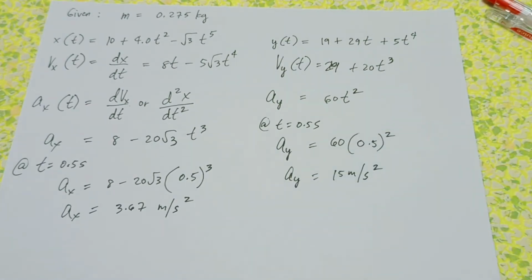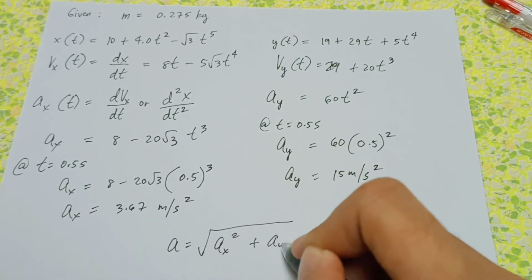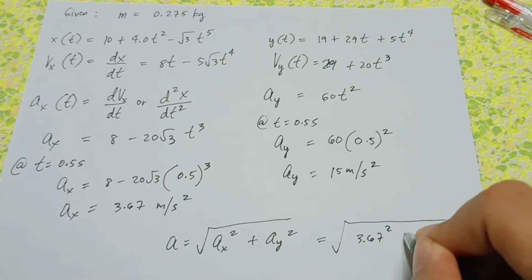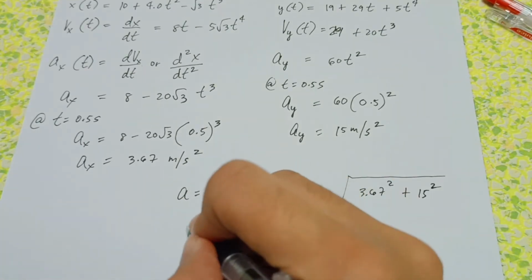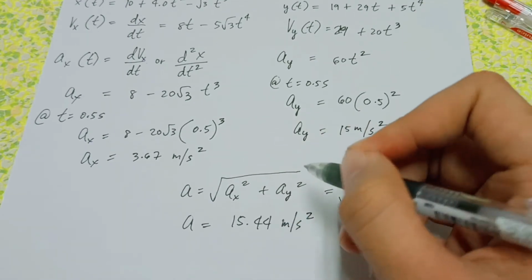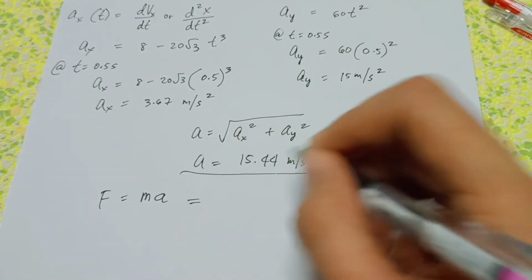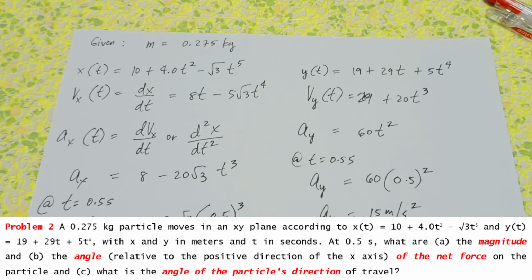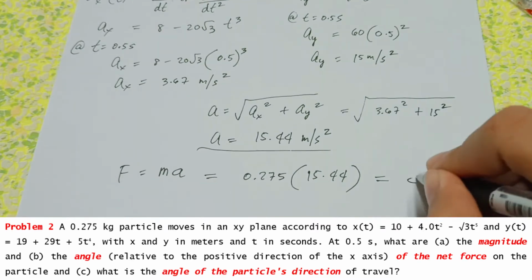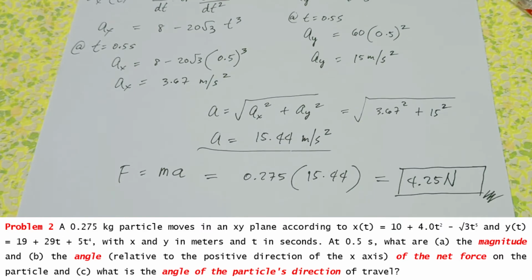So dito, pwede natin kunin na yung acceleration na resultant, square root of ax squared plus ay squared is equal to square root of 3.67 squared plus 15 squared. Ang resultant acceleration natin, ito ay 15.44 meters per second squared. So ang force natin, mass times acceleration, mass natin ay 0.275 times 15.44. Sagot dito ay 4.25 newtons. Ito yung sagot natin sa letter A, magnitude of the net force.